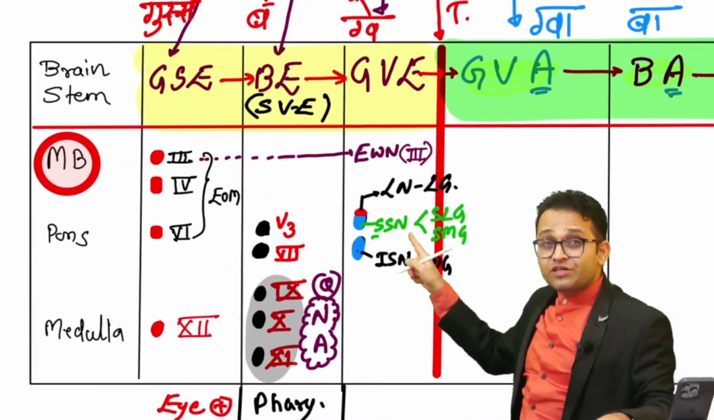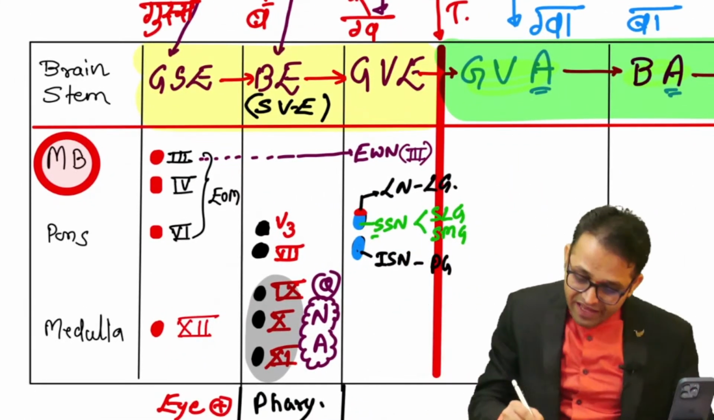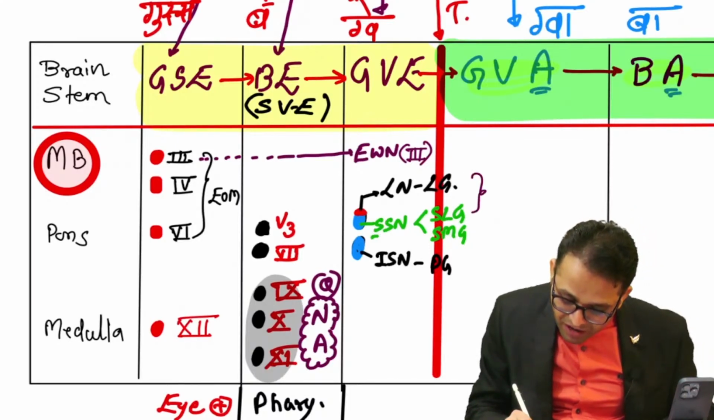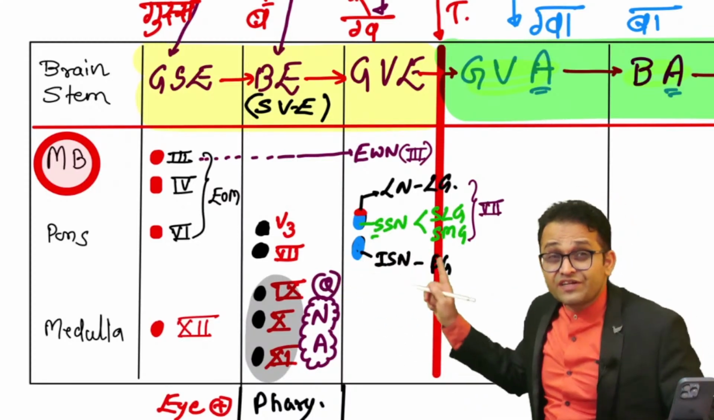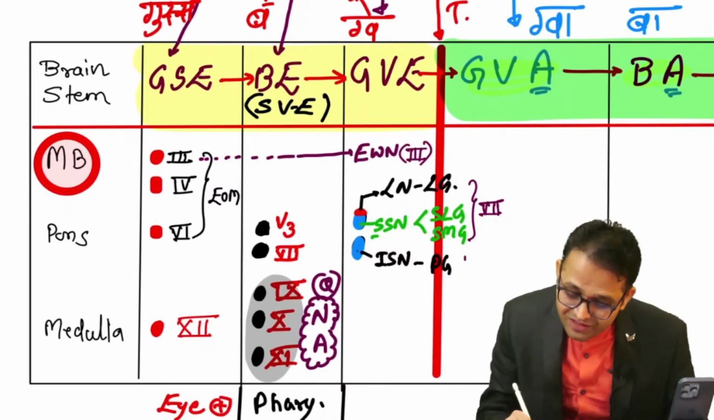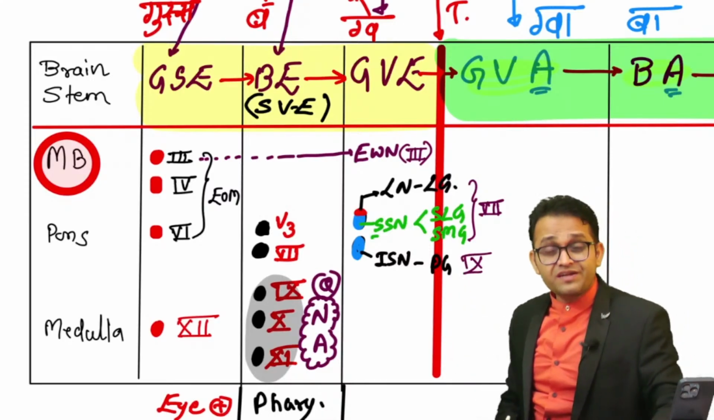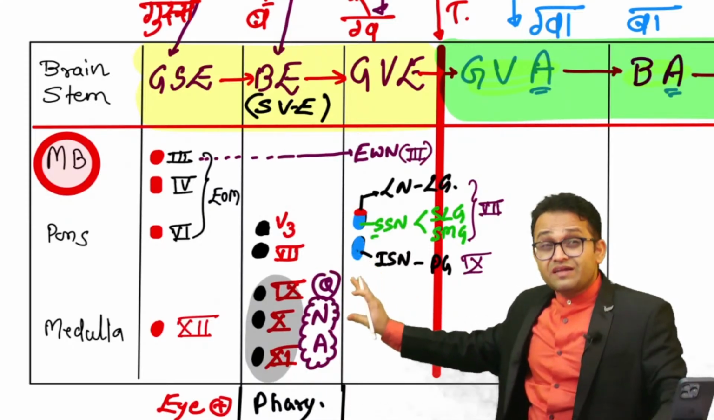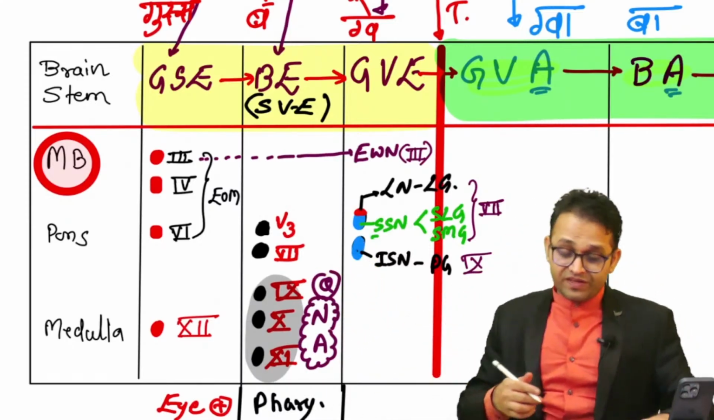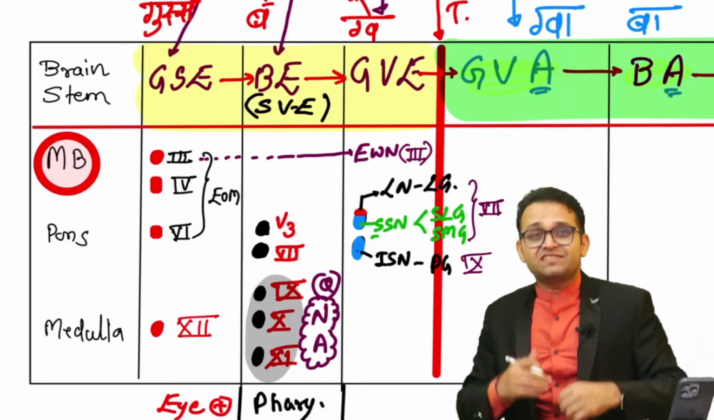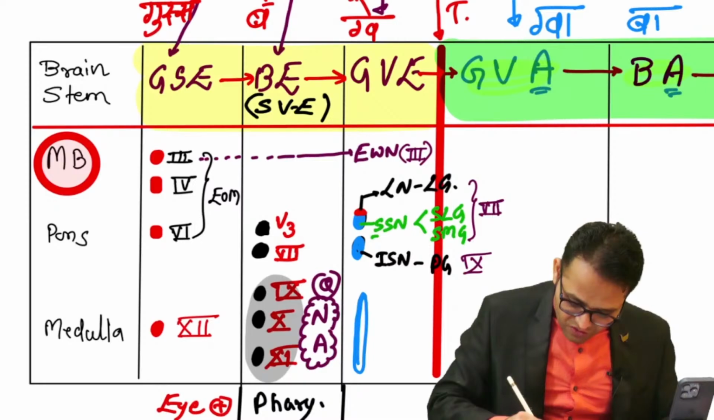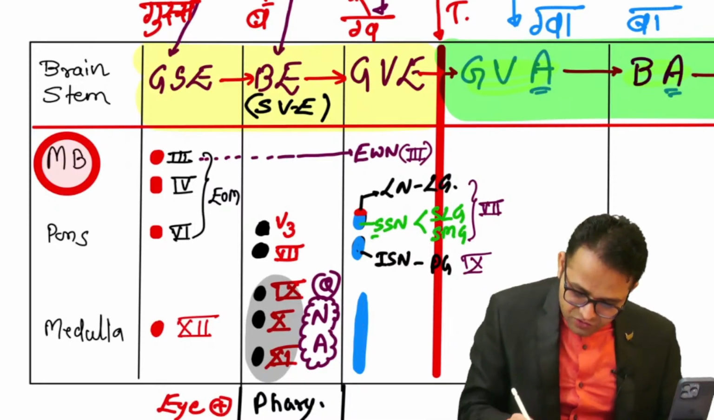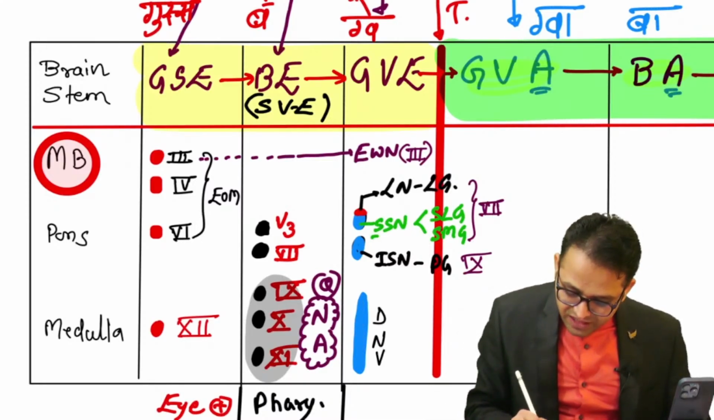Now the lacrimatory nucleus and superior salivatory nucleus, these are part of the facial nerve. And the inferior salivatory nucleus is a part of the glossopharyngeal nerve. Getting the point? And remember, in the medulla one large nucleus of the vagus nerve controls the GIT gland secretion. So here is our dorsal nucleus of the vagus, D and V.